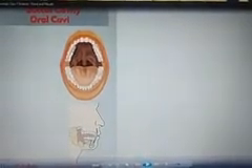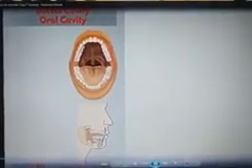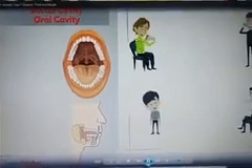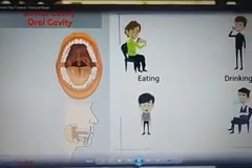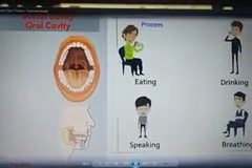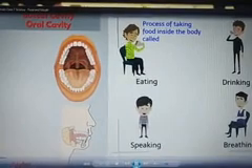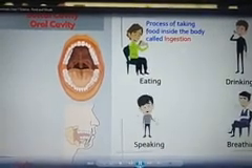See children, here you can see buccal cavity or oral cavity. We all know that it is used for eating, drinking, speaking, breathing. Okay. So the process of taking food inside the body is called ingestion.